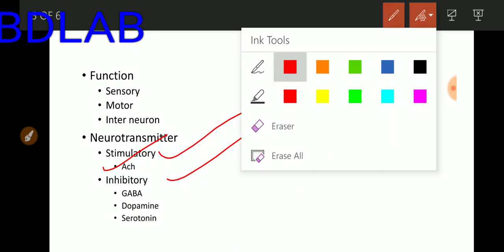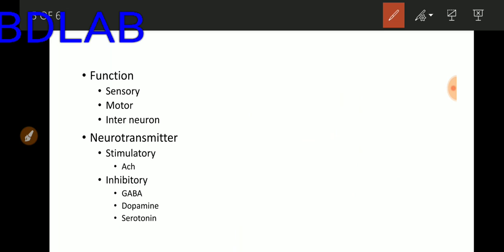Next classification of neuron is on the basis of the function of neuron. First type of neuron is sensory neuron, which receives the sensation or stimulus from any object.